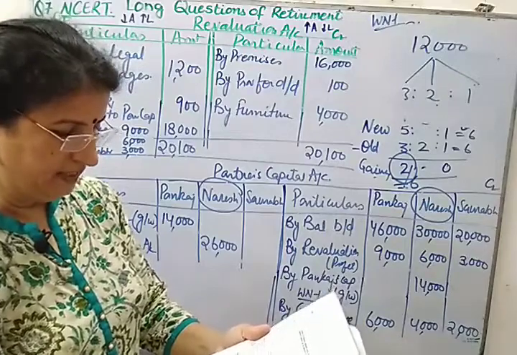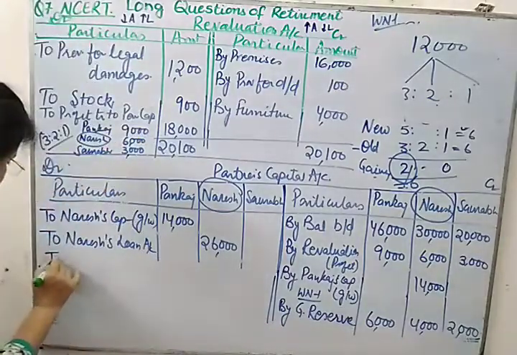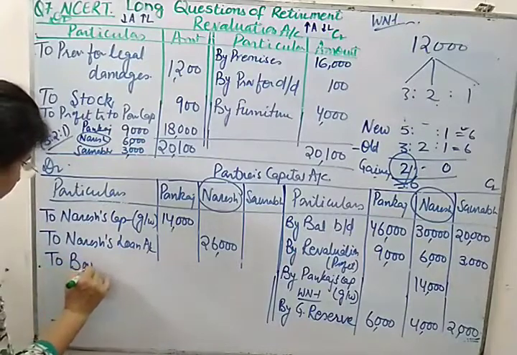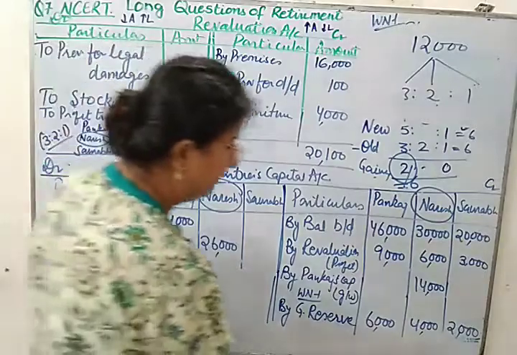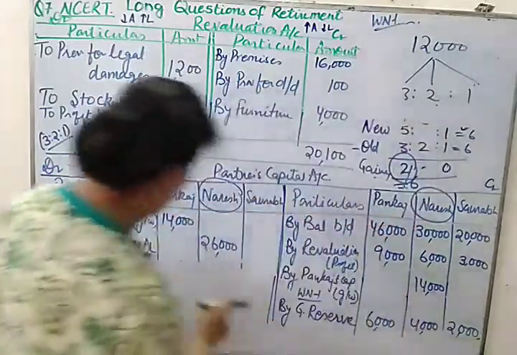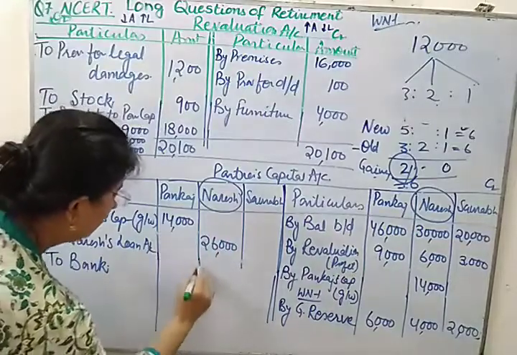If required, necessary loan can be taken. So let us calculate the balancing figure, because we won't be able to write here unless we calculate the balancing figure.